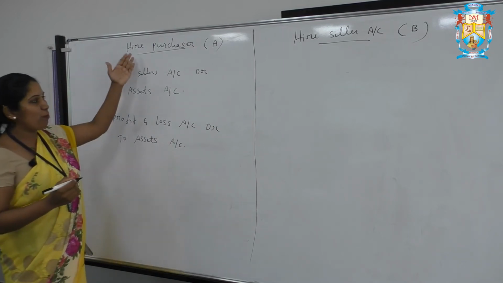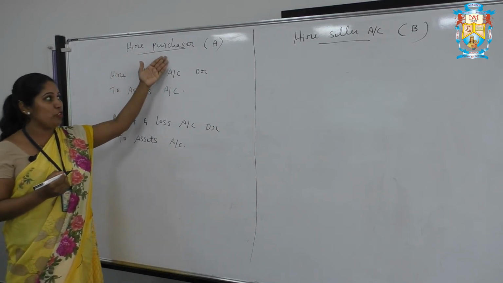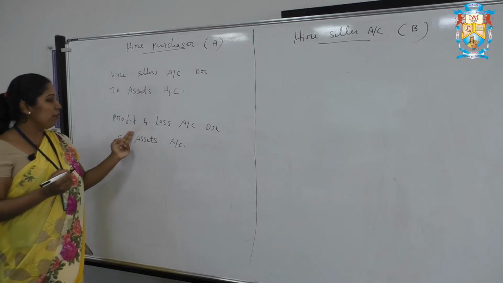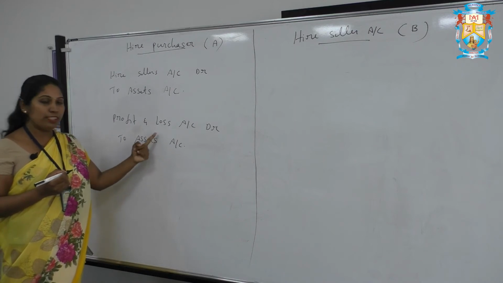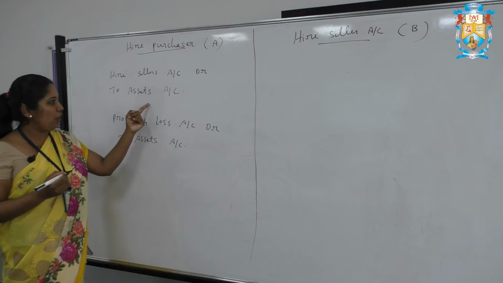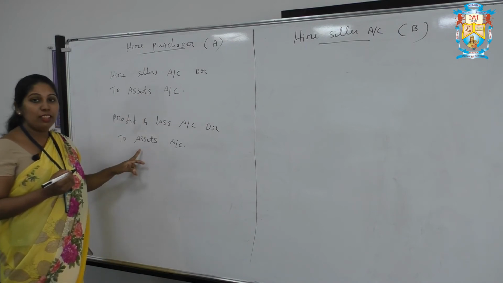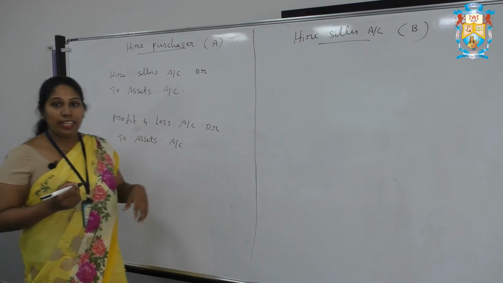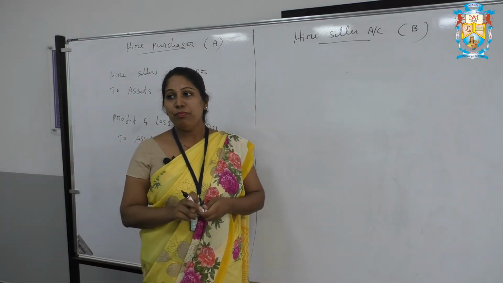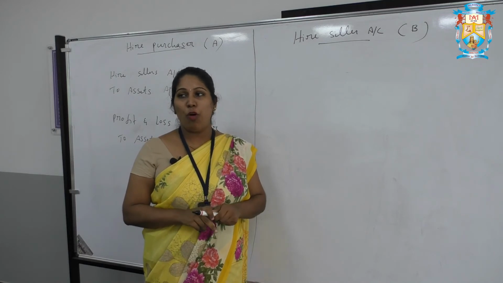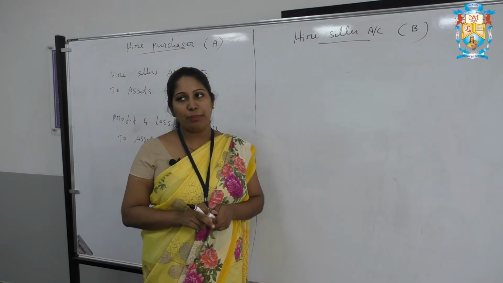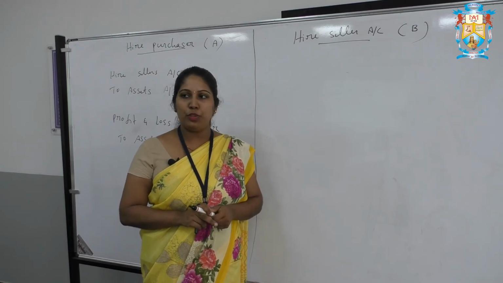So here we have to pass two journal entries in the books of hire purchaser, that is hire seller's account debtor to assets account, that is motor car. Then profit and loss account debtor to assets account, that is to transfer profit and loss. Here we have to show the balance to assets account, then here we have to show the balance in the profit and loss account. Then again we have to transfer some of the entries in hire seller's account, that is till the date of default the usual entries will be transferred in hire seller's account. In the year of default repossession, all usual entries we need to transfer.